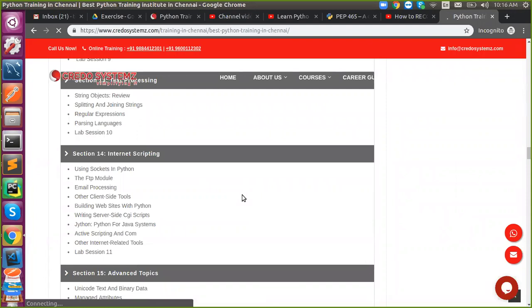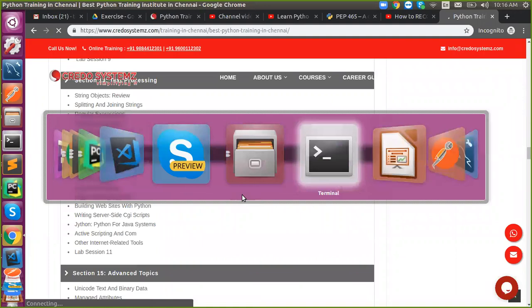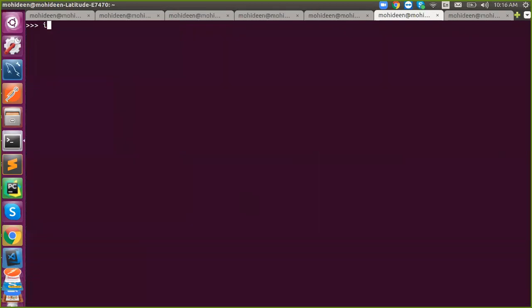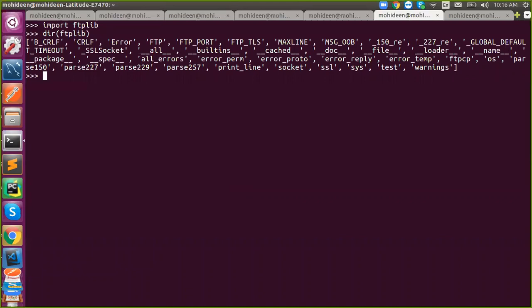So what is the FTP module? It's a file transfer protocol, right? So in Python we have an FTP plugin by default. Just say import ftplib. So this helps us to transfer data files from one machine to another inside our network, right? So that is what FTP is going to do.